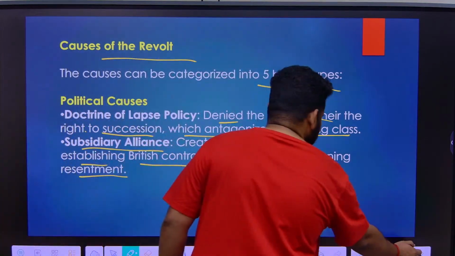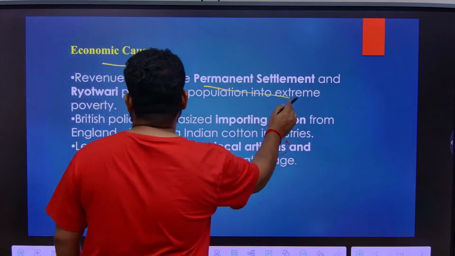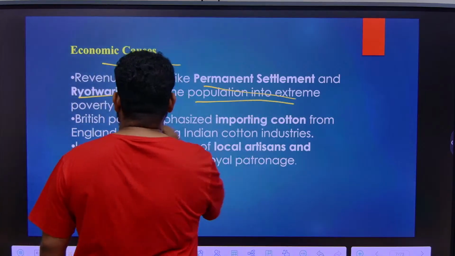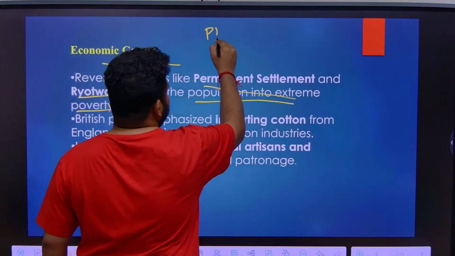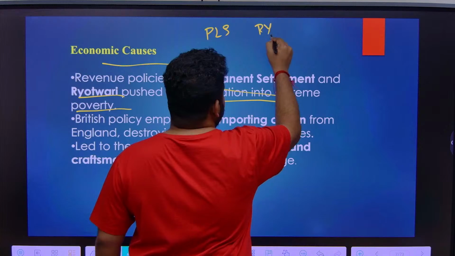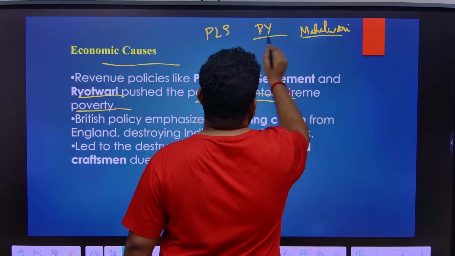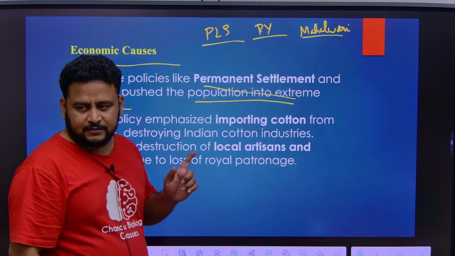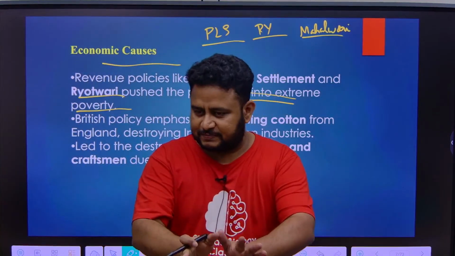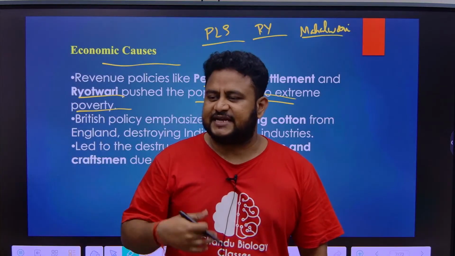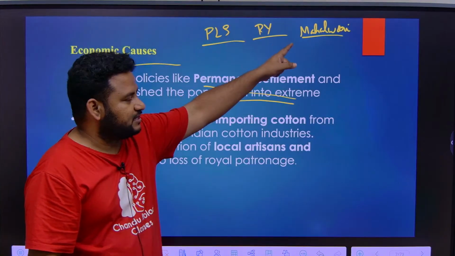Next thing is we have the economic cause. Economic cause means, as I told you, there is something called the permanent settlement and also the Ryotwari settlement, which pushed the population into extreme poverty. There are settlements like the permanent land settlement, another is the Ryotwari settlement, and next we have the Mahalwari settlement. The British's main aim is to collect the revenue from the peasants, the farmers. For that they needed a system, and we have three systems: the permanent settlement, later the Ryotwari settlement, and the Mahalwari settlement.